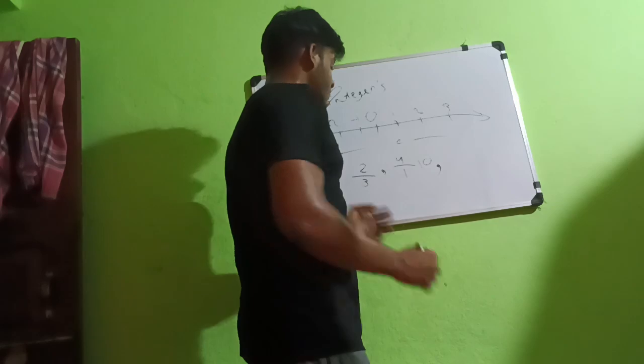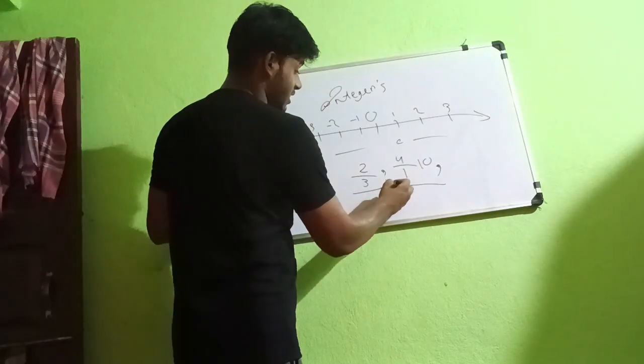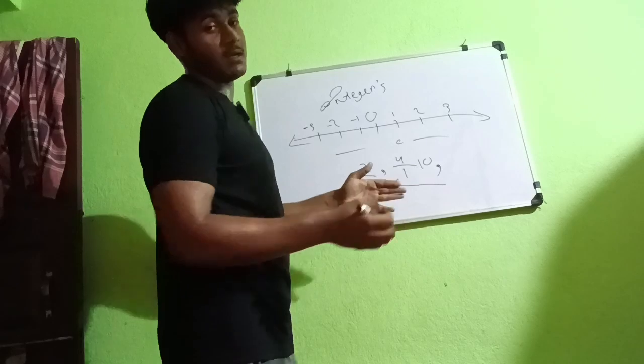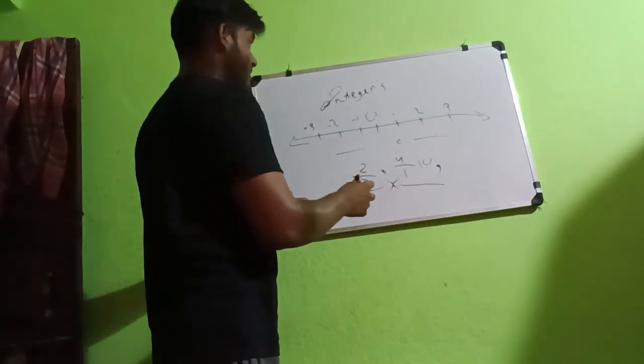And the third thing is irrational numbers. Irrational numbers are this one, and this is a rational number. You both got the difference between rational and irrational numbers. It's actually very easy to understand this complex topic.